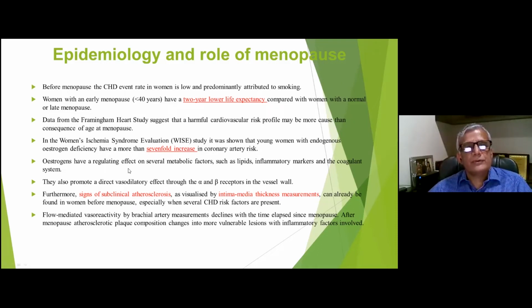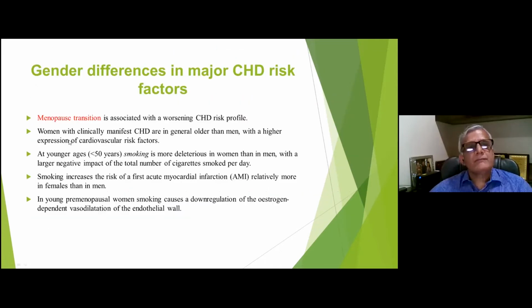And as we all know, estrogen has a very protective effect because of various mechanisms. And once the menopause arrives, there is change in the hormonal balance, which leads to atherosclerosis and increased intimal medial thickness. Apart from this, there is a derangement in the flow mediated vascular activity with the menopause. So all these changes lead to development of atherosclerosis. Menopause transition is associated with a worsening CAD risk profile. So women with menopausal age have clinically manifest CAD. They're older and the risk factors are higher in these patients.